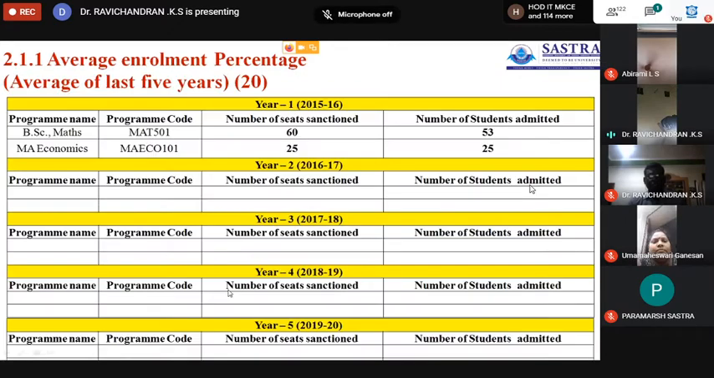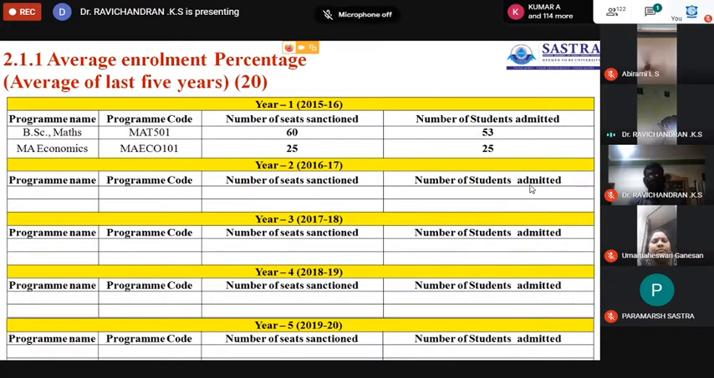Okay, so here the student details, the number of students admitted, 53, 25, like this. This information can be supplied year wise and uploaded during the NAAC submission.